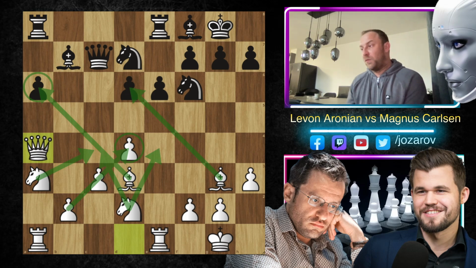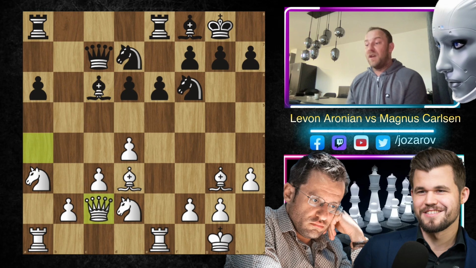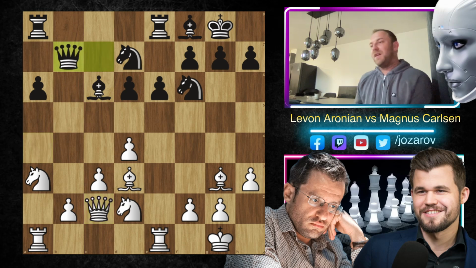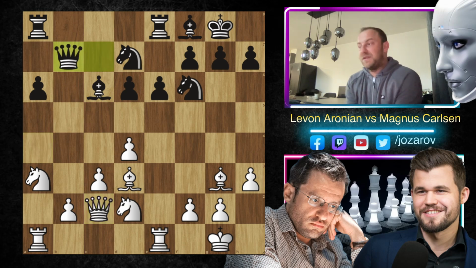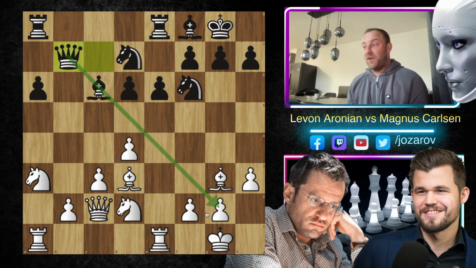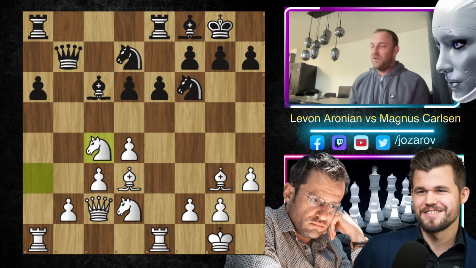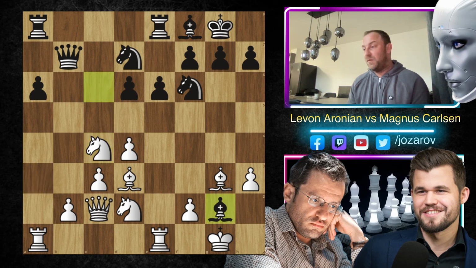So I've removed queen to a4, bishop to c6, queen to c2, and now Magnus plays a very tricky move, queen to b7, which actually was a mistake, because it seems so dangerous, since you're attacking the pawn on g2. But here Levon Aronian prepared a great move, knight to c4, and you cannot really take the pawn on g2 because you get knight to a5. That's the main issue here.